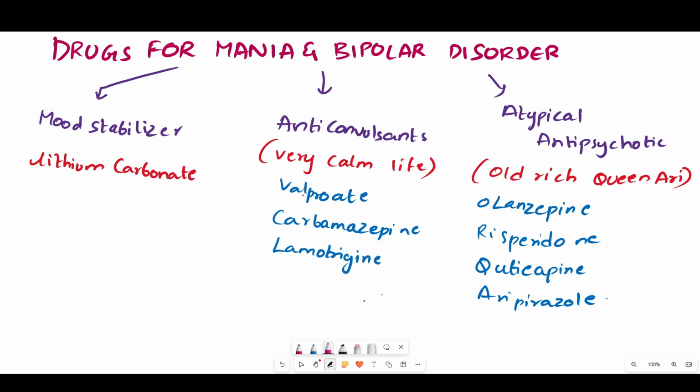So this entire classification can be remembered with just three simple things. Remember lithium, remember very calm life, and remember old rich Queen Eri.